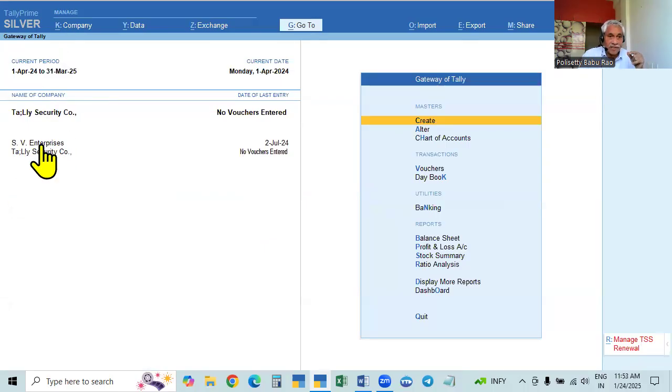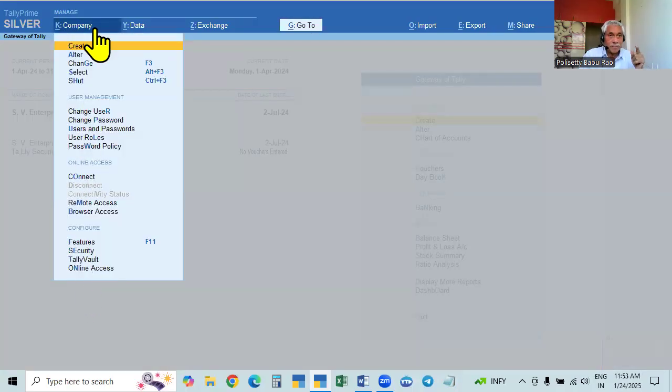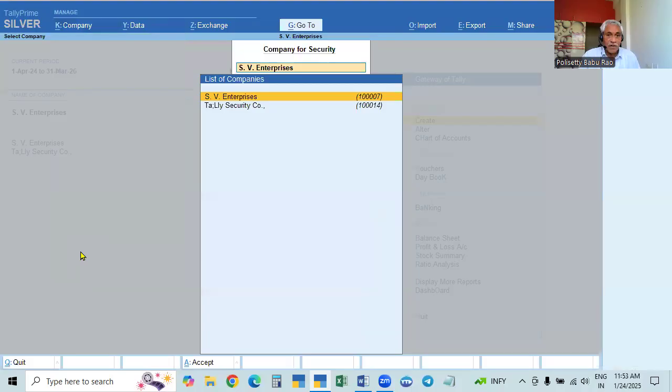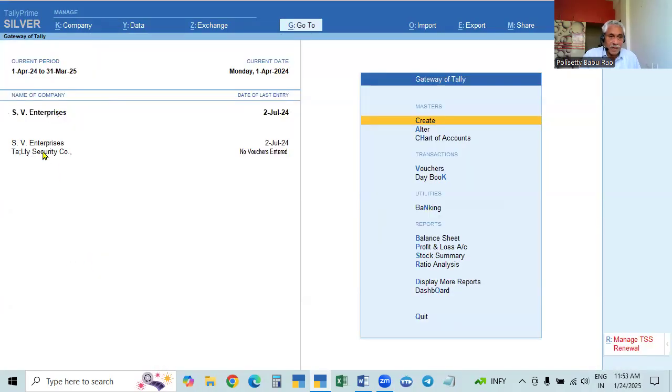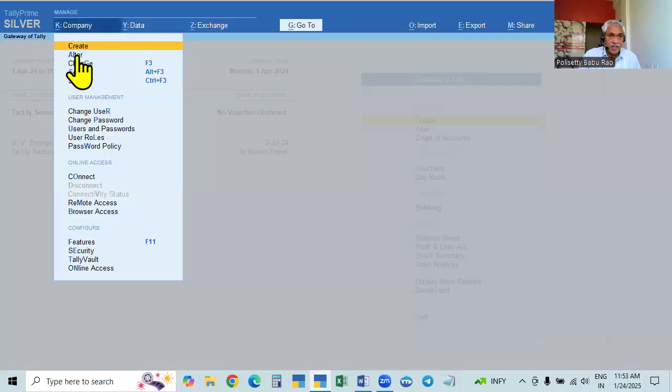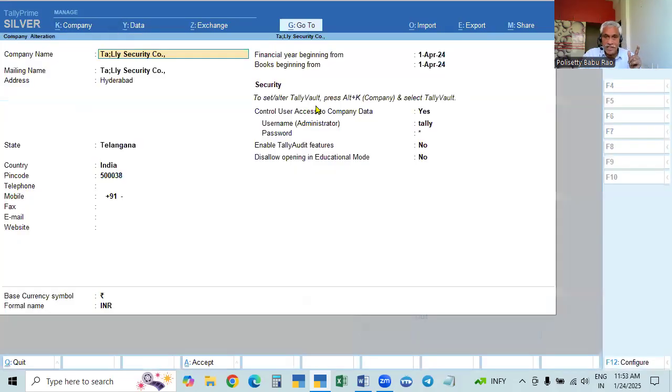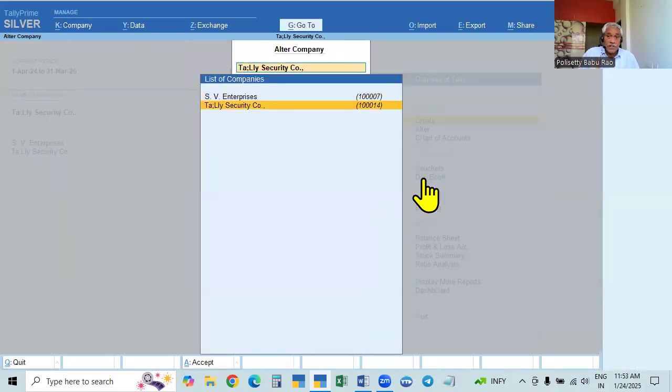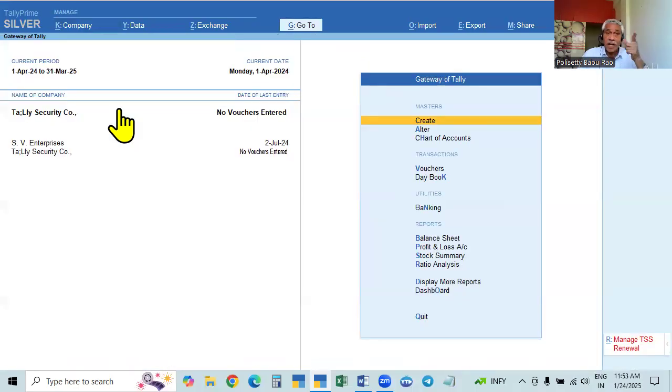So for SV Enterprises, we changed it in the Alt K company menu, in the security option. But for the other company, this one, we went to this alteration page. There we changed this one. Okay, so like this, we changed both. In the same way, we can change any one, only admin, that is, only the password. You can change the username, or we will change only the password and not the username.